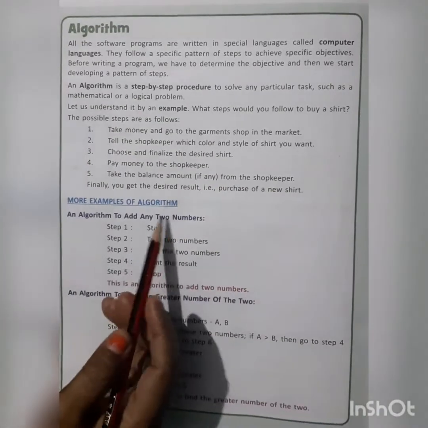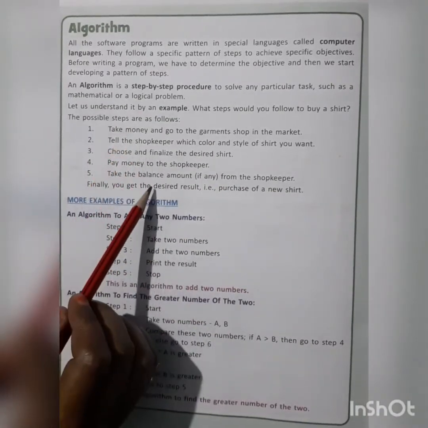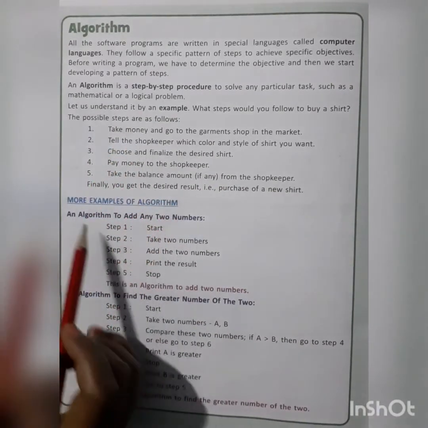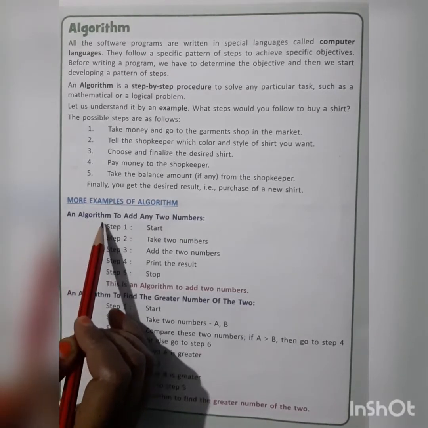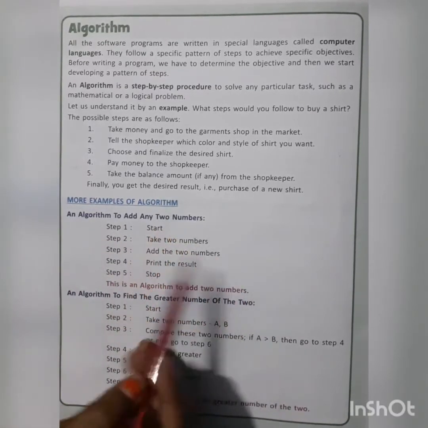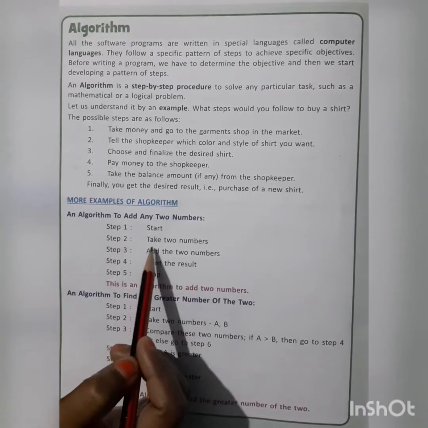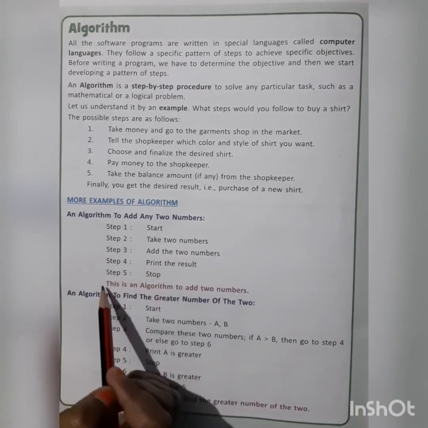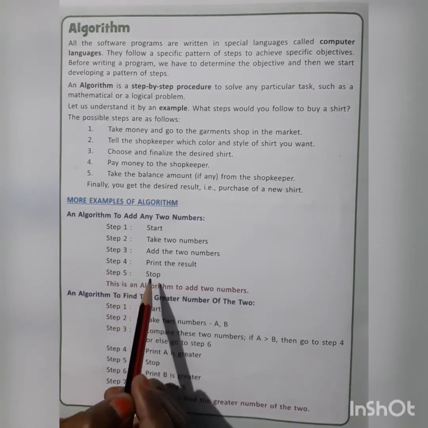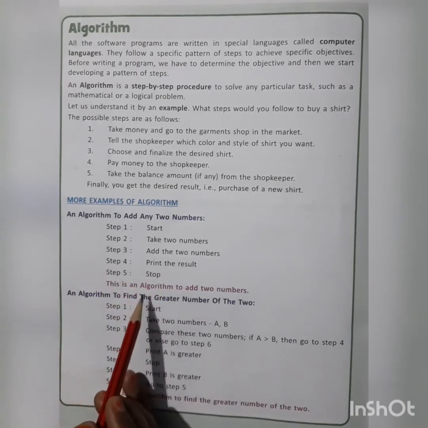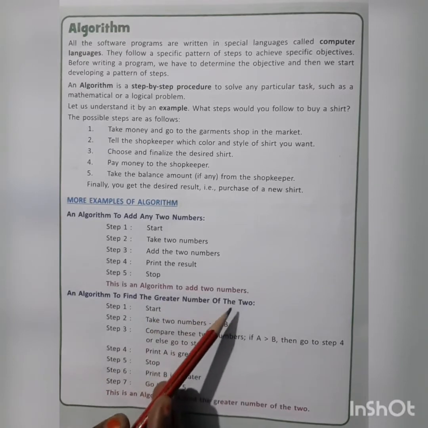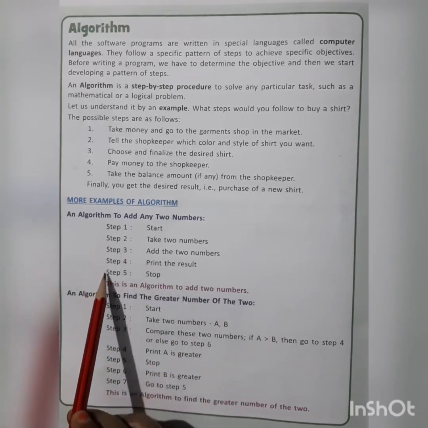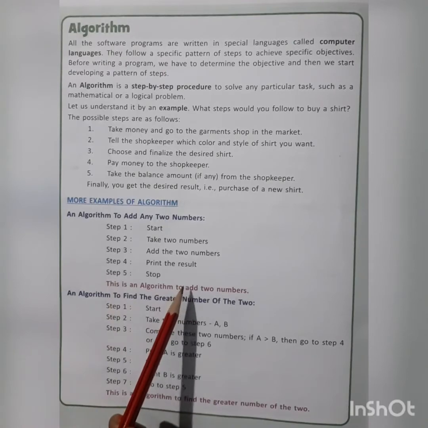Now more examples of algorithm. This example was from your day-to-day routine. An algorithm to add any two numbers. Step 1, start. Step 2, take two numbers. Step 3, add the two numbers. Step 4, print the result. And step 5, stop. This is an algorithm to add two numbers. Hence, the step-by-step procedure is completed and our result has been obtained.